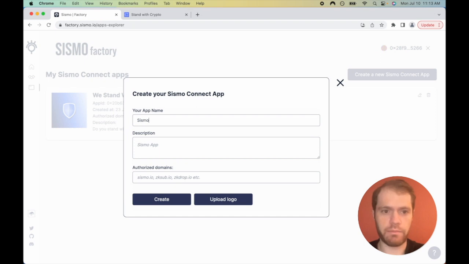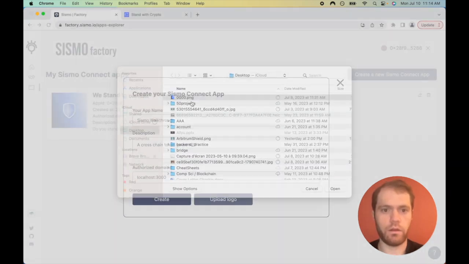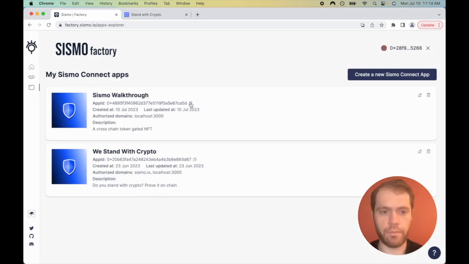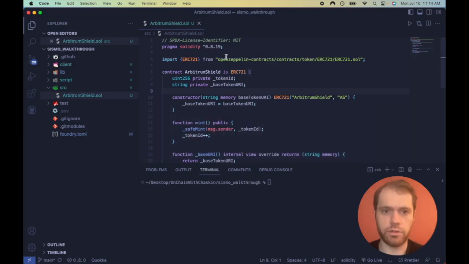And we can name this and make the description whatever we want, but let's just do Sismo Walkthrough, description, a cross-chain token gated NFT. And the domain is going to be localhost 3000 since we're not going to deploy this live. For the logo, we'll just do Coinbase's shield and submit that. Now we have our app ID. Let's copy that over just so we have it.